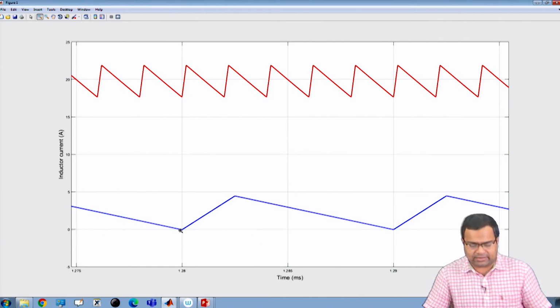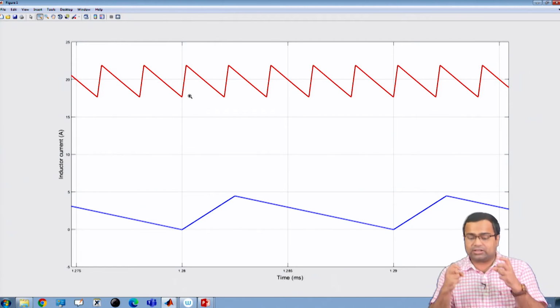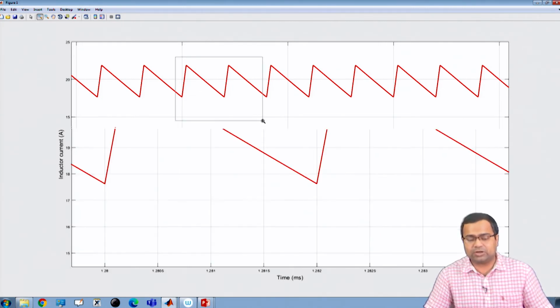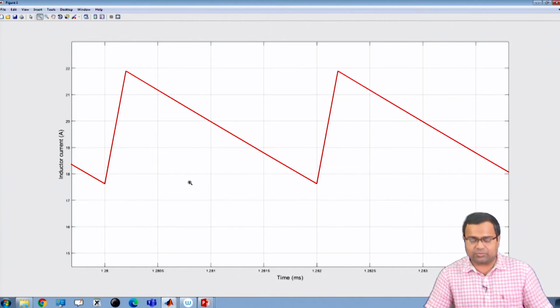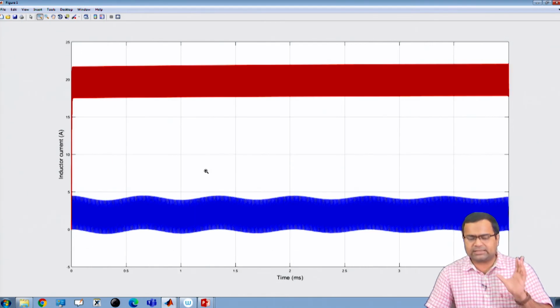In the IBC converter, you can see the switching time period is 0.01 millisecond, that means 10 microsecond, whereas there are 5 such cycles within 1 cycle of the IBC. 5 cycles of POL inductor current is the same as 1 cycle of the IBC inductor current. So, the POL converter is 5 times faster and its time period is 2 microsecond, that can be shown from here. So, these are the inductor currents.